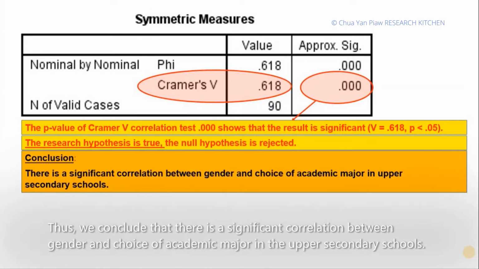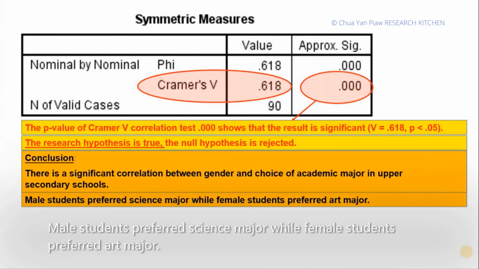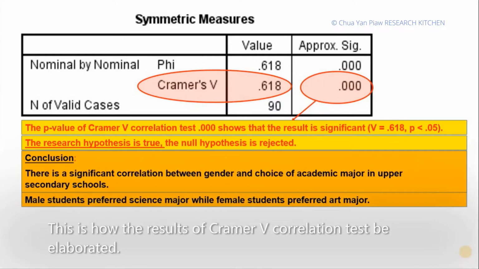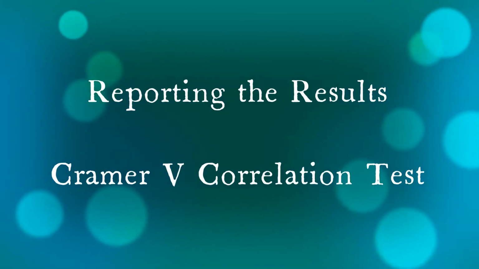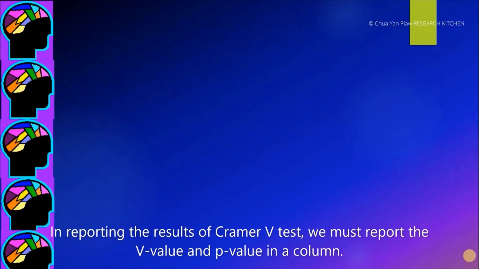Thus, we conclude that there is a significant correlation between gender and choice of academic major in the upper secondary schools. Male students prefer science major while female students prefer art major. This is how the result of the Cramér's V correlation test is elaborated. In reporting the result of Cramér's V test, we must report the V value and p value.